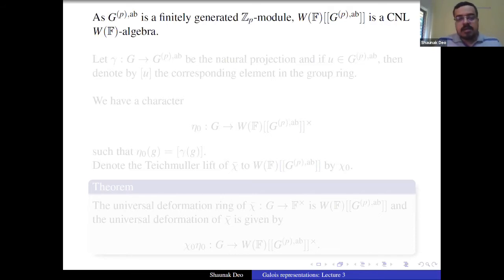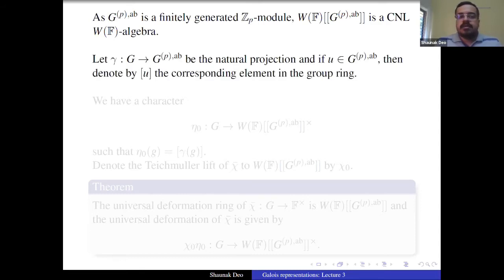Now, I want to construct some character over this ring, which will be used in the main theorem. So let gamma from G to GPab be the natural projection. So it's just the natural quotient map. And if u is in GPab, then we denote by bracket u the corresponding element in the group ring. So in the completed group ring, this u will give some element of the group ring and will be denoted by bracket u. Okay, so we have a character eta naught from G to the multiplicative group of the completed group ring.